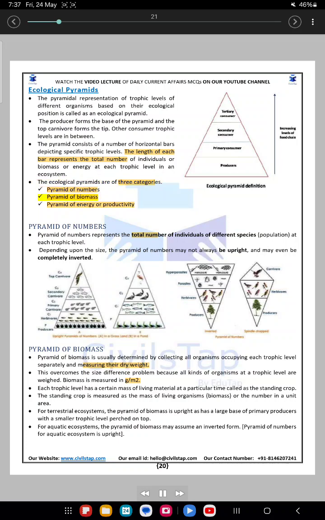The ecological pyramids are of three categories: pyramid of numbers, pyramid of biomass, and pyramid of energy or productivity. Pyramid of numbers. A pyramid of numbers represents the total number of individuals of different species, the population, at each trophic level. Depending upon the size, the pyramid of numbers may not always be upright and may even be completely inverted.